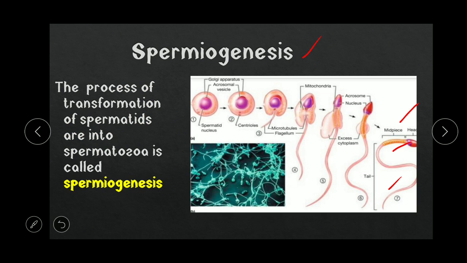I put this diagram only to make you aware of the steps. You need not remember these things, but you can see here the spermatid nucleus and the sperm cell, that is the spermatozoa nucleus. You can analyze the differences in size and shape. The tail is there in the spermatozoa but not in the spermatids. So spermiogenesis is the transformation from the spermatid to the spermatozoa.